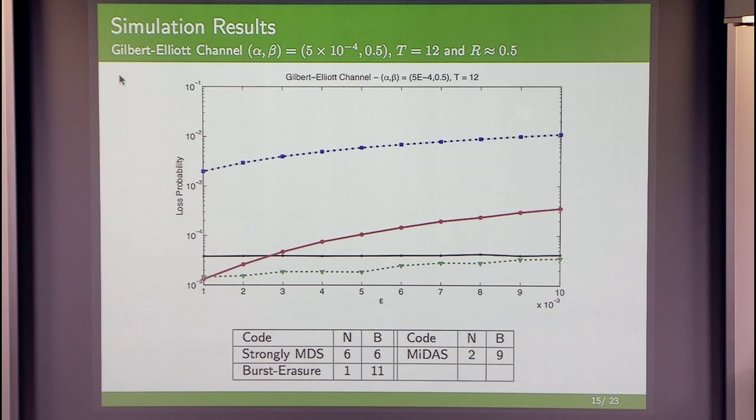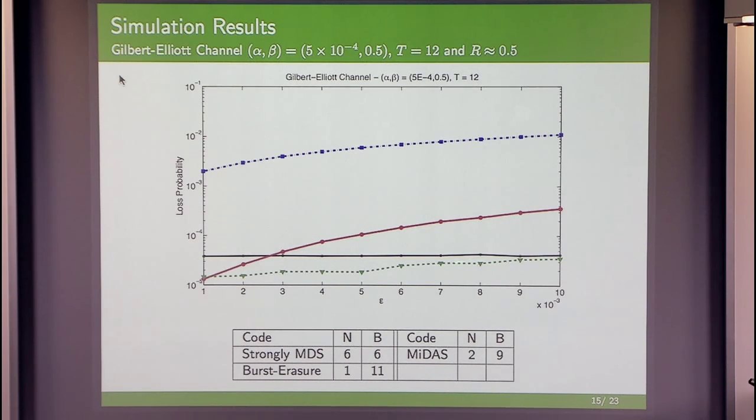And here is a simulation result we have. We vary epsilon on the x-axis, the loss probability in the good state, from 10 to the minus 3 to 10 to the minus 2. On the y-axis, we plot the residual loss for different codes. The blue line here is just the uncoded loss rate. As we increase epsilon, the loss probability will increase, and that is basically shown here without any coding. And there are three plots here corresponding to three different codes of the same rate when the delay is 12.